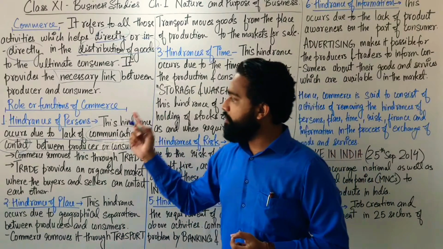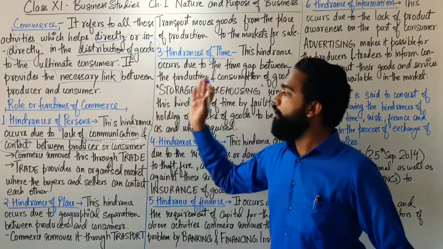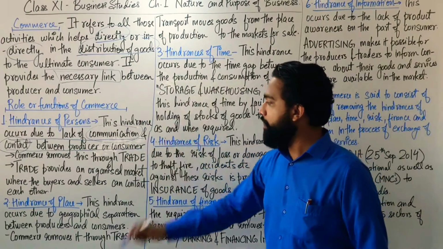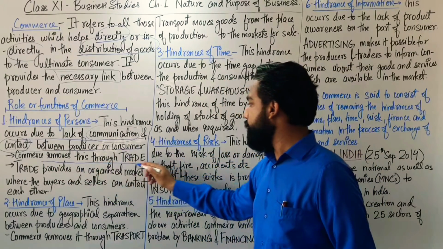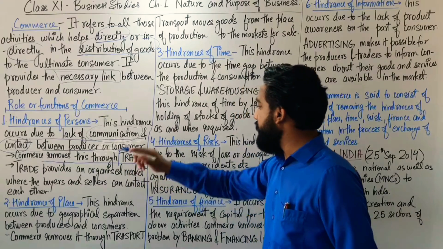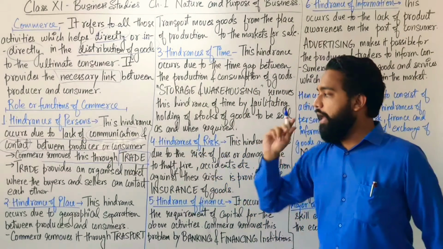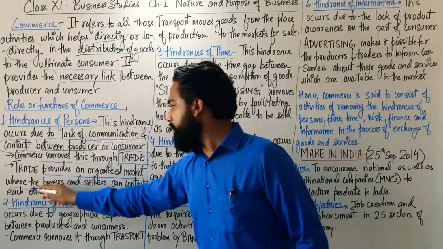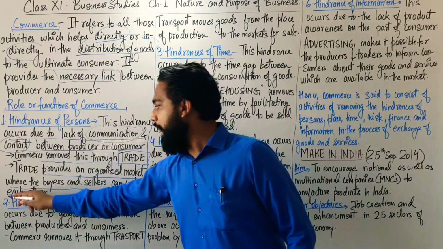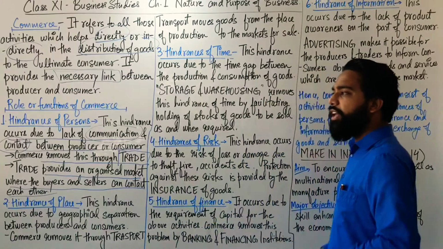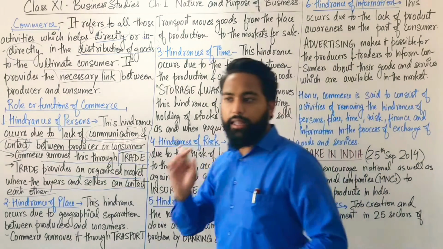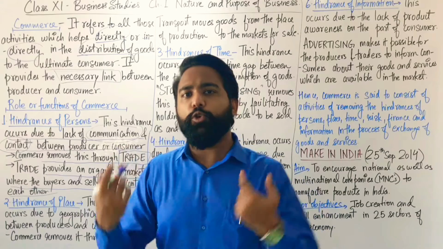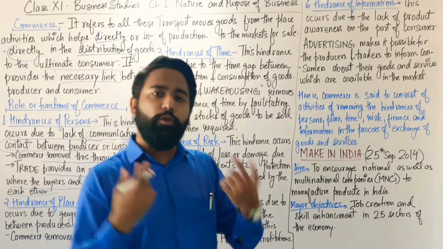Now here is the role or function of commerce. Commerce removes this through trade. Commerce provides the trade, and trade provides an organized market where the buyers and sellers can contact each other. You all have seen the market. In that market there are so many sellers, so many buyers.